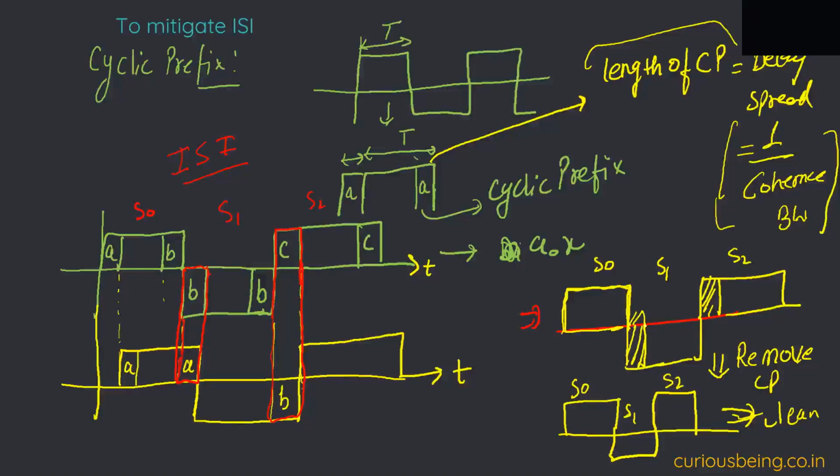In this case, we are assuming there is no time offset, or if there is any time offset, we have compensated for that. So the receiver knows these boundaries, knows where the cyclic prefix is located, and just removes that part. If there are time offsets, that will obviously degrade the performance.